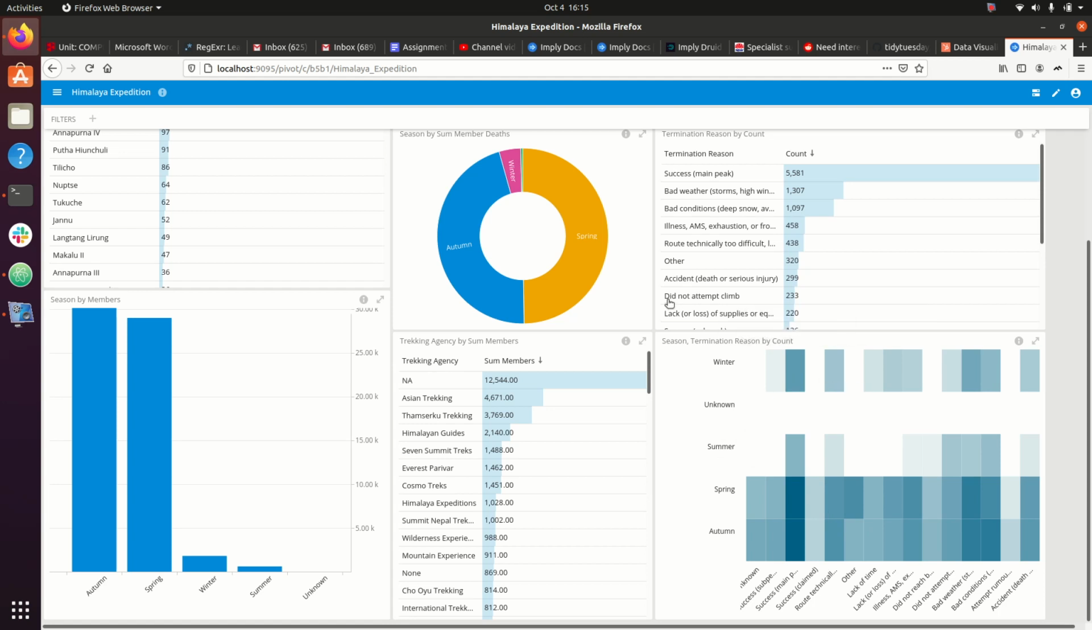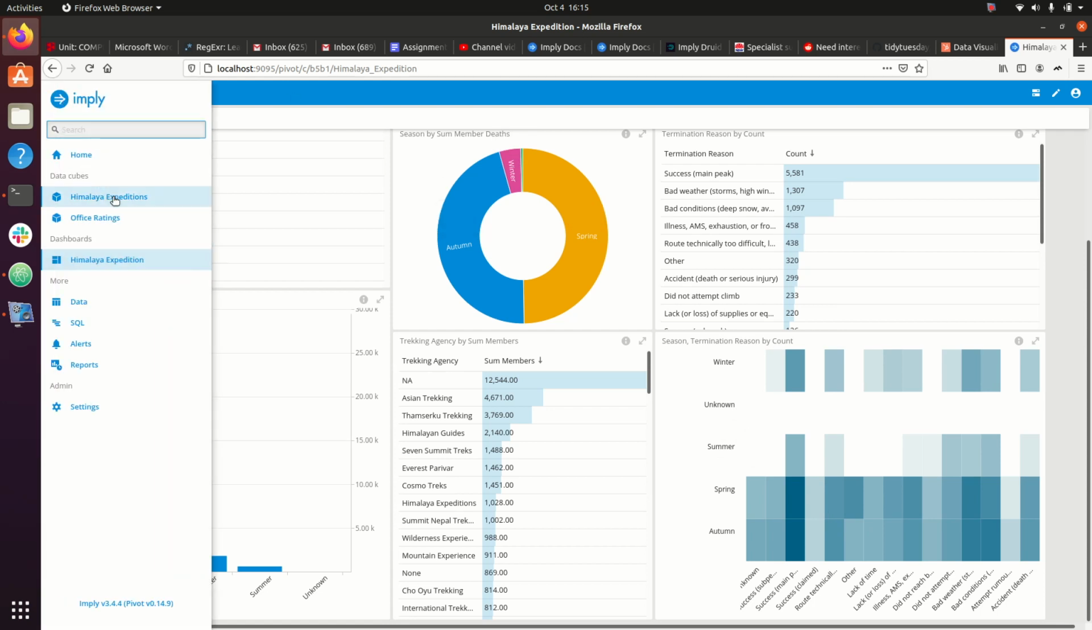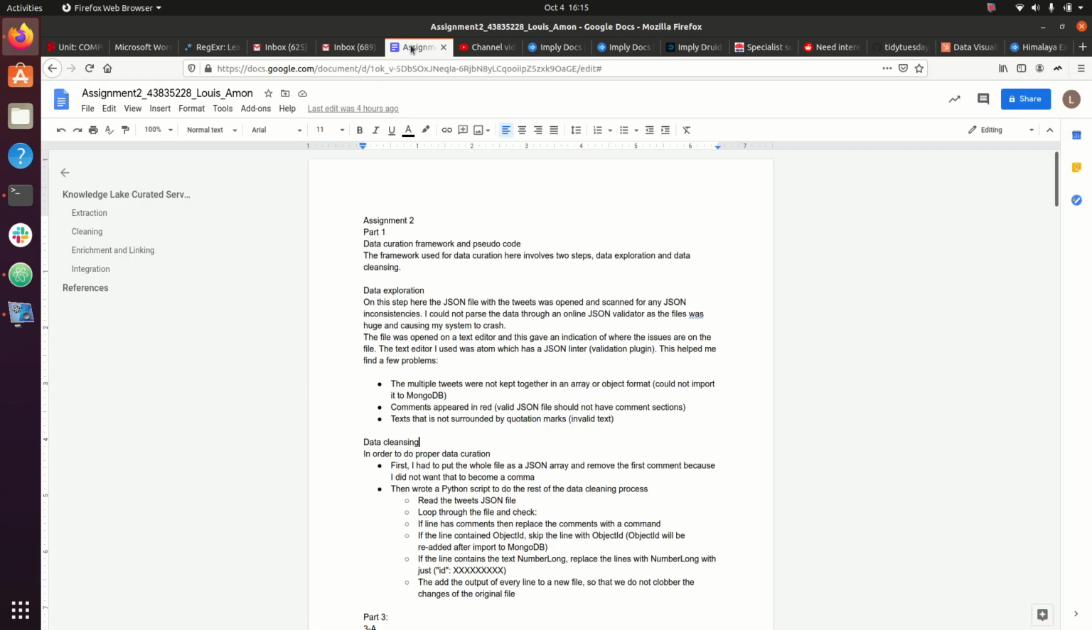All right. Yeah, so I can go and have a look at this data in here. At the data cubes, we can get to see all the dimensions of the information that I pulled in. And yeah, so hopefully that is interesting enough.